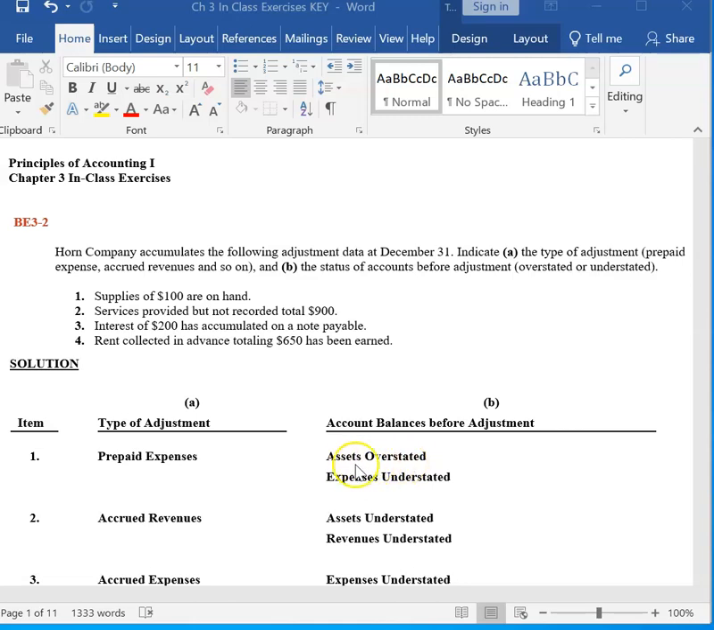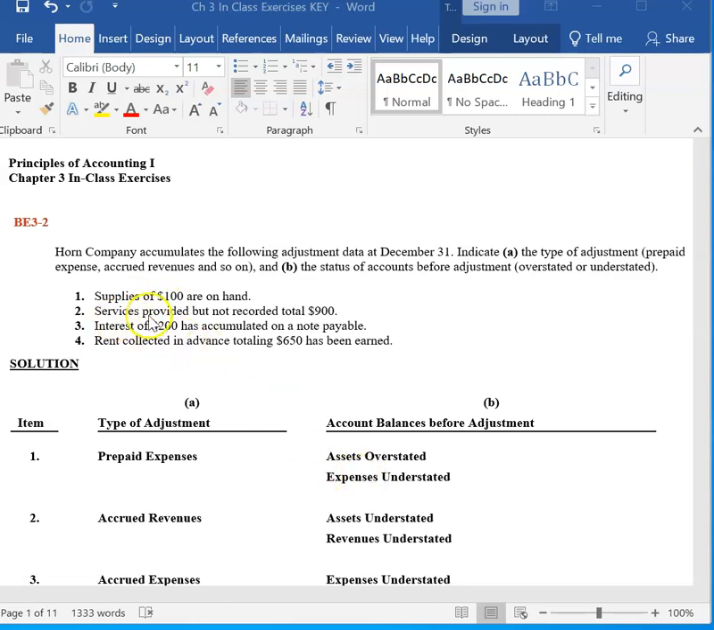It also means that the expenses are understated because we bought the supplies, they were recorded as an asset. We use them. When we use up an asset, it becomes an expense. And we haven't yet recorded that expense being used. We're still recording it as a prepaid expense, as an asset.